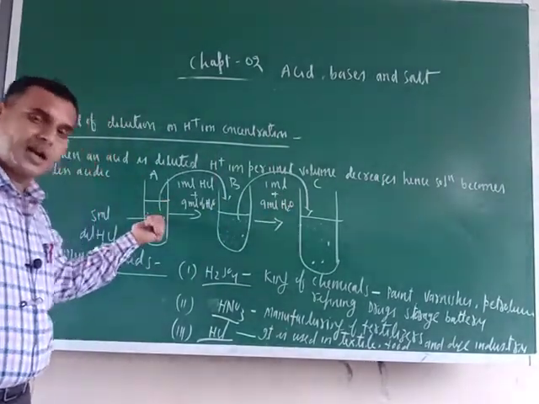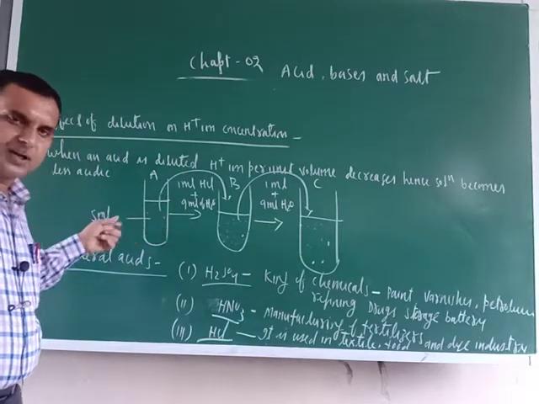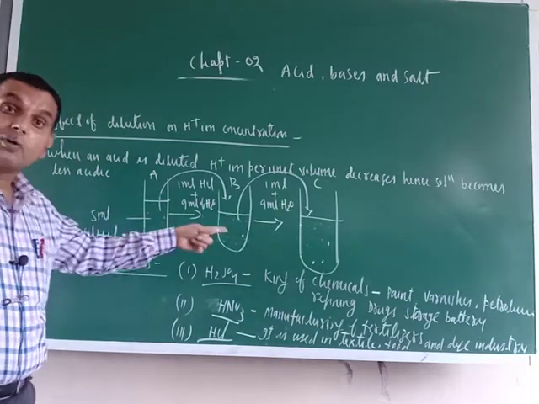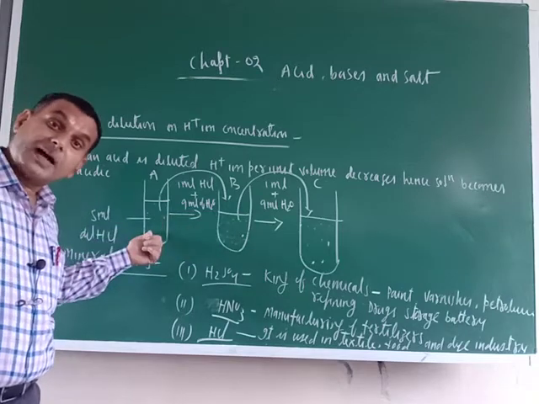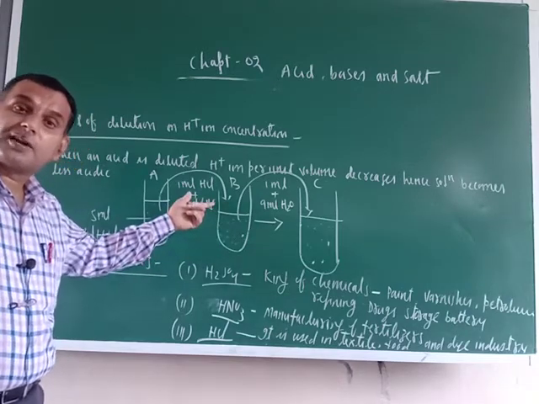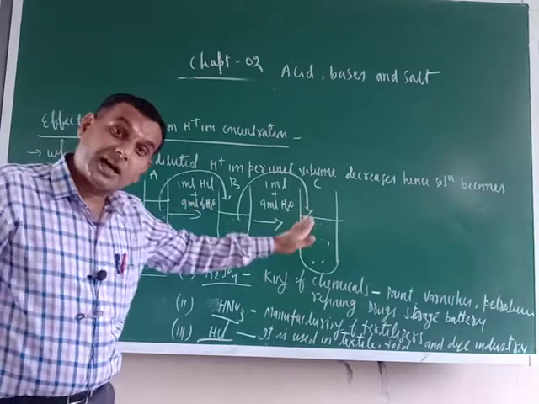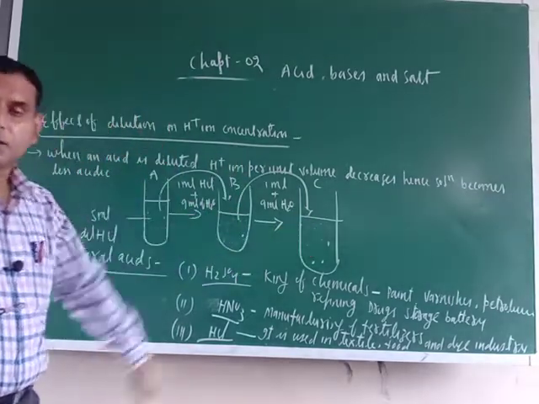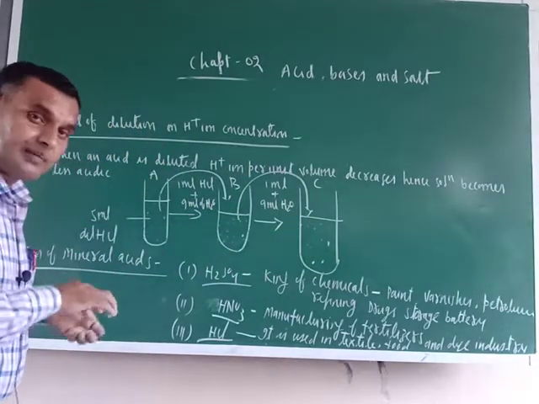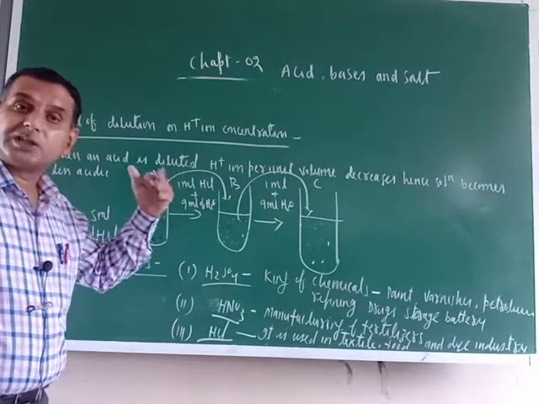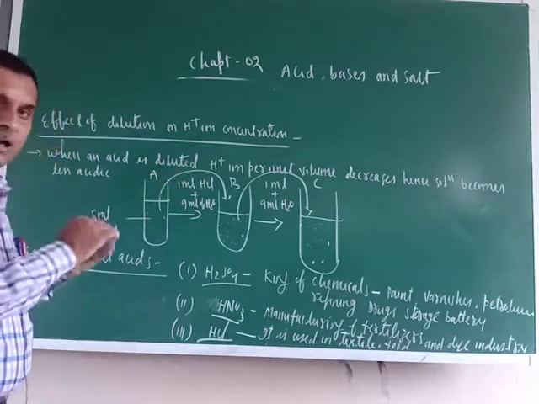Here a little bit of water was there because you have taken dilute HCl. In that water further 9 milliliter of water you have added. Here further 9 milliliter of water you have added. As we move from test tube A to C, dilution increases or not?